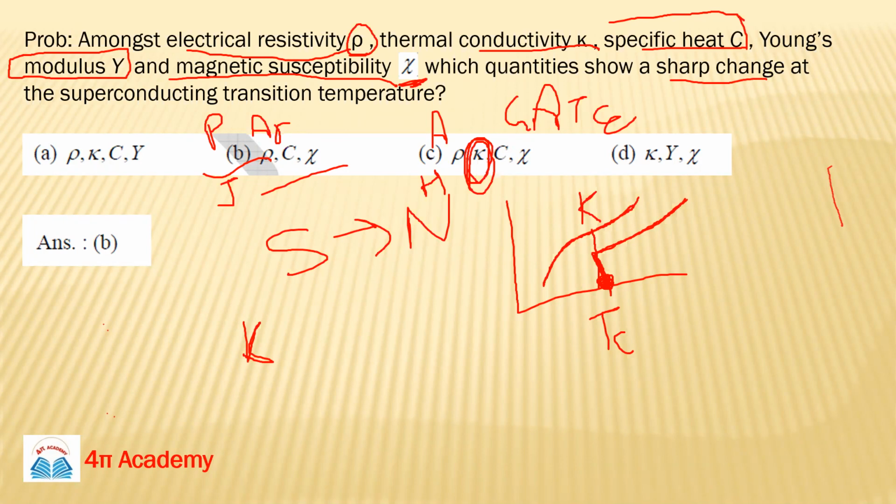So for practice you should refer to HK Das and solve problems in it. Then your concepts will become clear. Still, if you have confusion, just write down all your queries. After the completion of your paper, 1 or 2 lectures will be there. Okay, and then